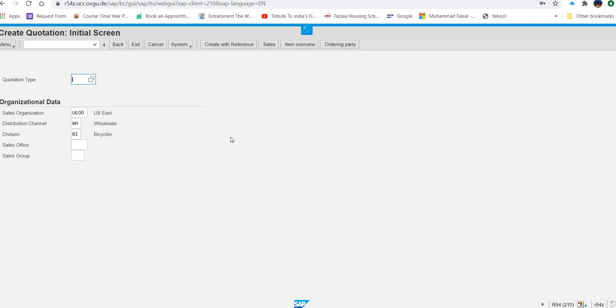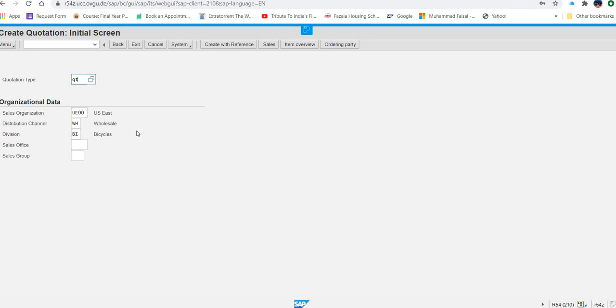You have to type a quote, meaning the quotation code, that is QT. Capital or small doesn't matter. Okay. And then in the rest of the fields, it should be UE00, WH and BI. It's already there. If it is not, you have to type. Okay. Then now see, in this exercise they are asking you to click on create with reference.